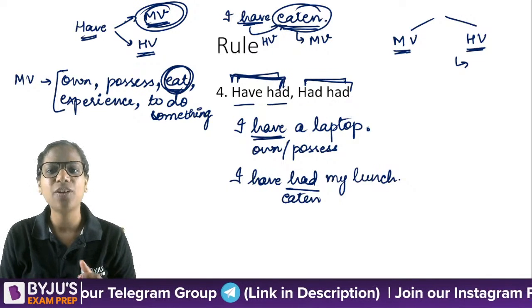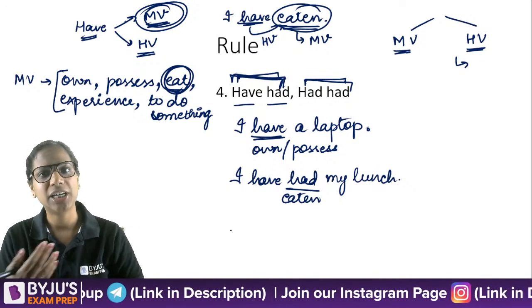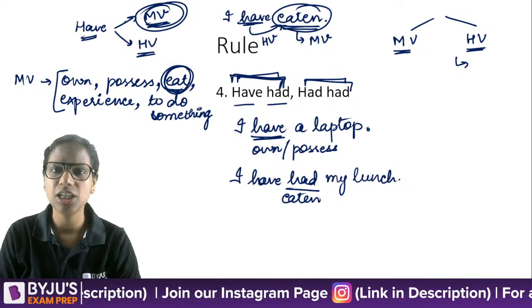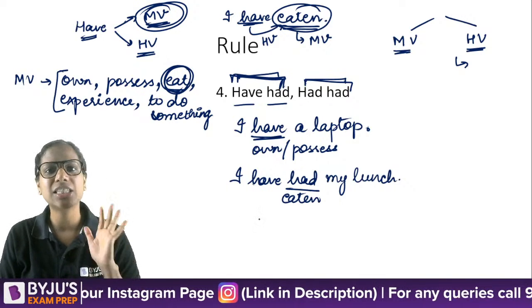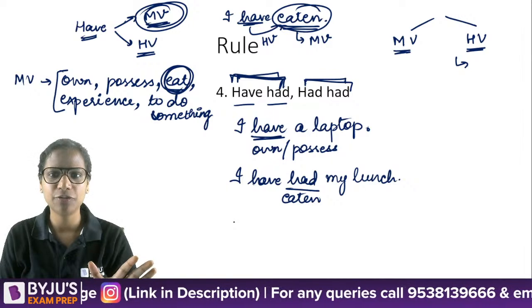And this is correct. I have had my lunch. I have eaten my lunch. Main khana kha chuki hoon. Theek hai, main lunch kha chuki hoon apna. That's the meaning. Clear to everybody?